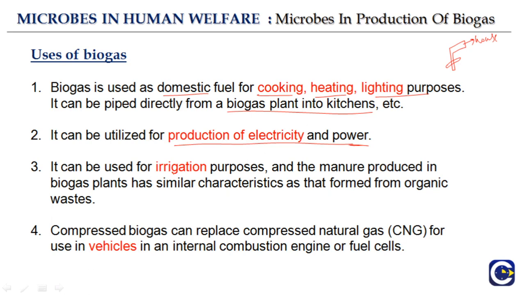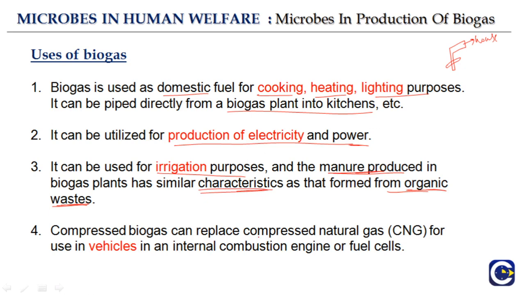It can be used for irrigation purposes, and the manure produced in biogas has similar characteristics as that formed from organic waste. We saw that there was this manure formed from organic waste in the previous part of this chapter. So the manure that is produced in a biogas plant has similar characteristics, which can be used for agriculture.